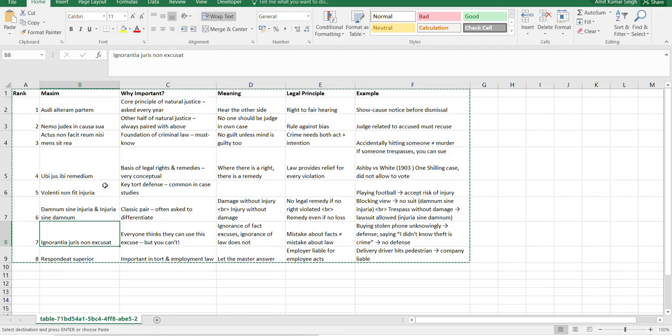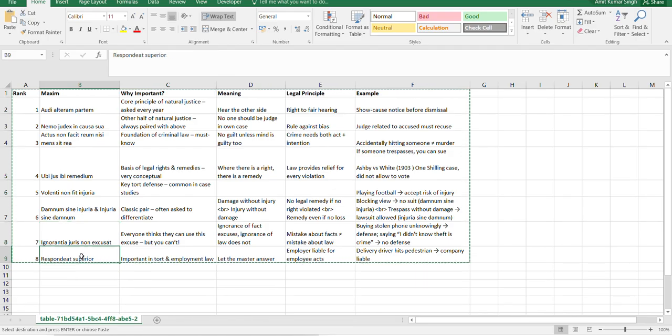So now moving to the seventh maxim, ignorantia juris non excusat. Very good. So we can say ignorance of fact, ignorance of something is not allowed here. Like now we all have to file our ITR, so we cannot say that I did not know the last date, okay. So ignorance of law is no excuse. That is basically what it tells.